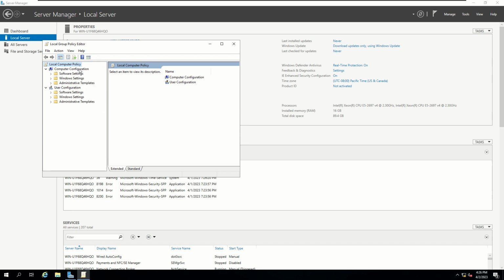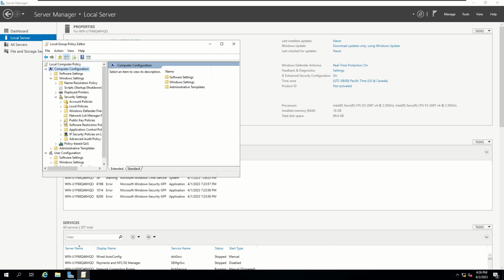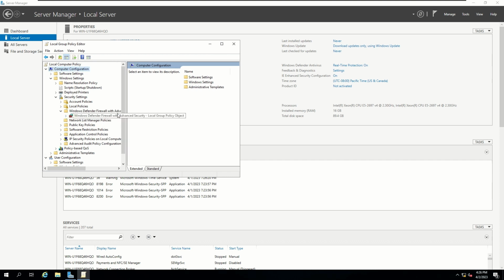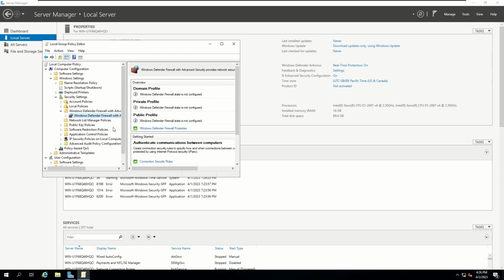Let's go ahead and navigate to computer configuration, Windows settings, security settings, Windows Defender Firewall, and then click on the Windows Defender Firewall option that you have. Then you can go ahead and click on Windows Defender Firewall Properties.